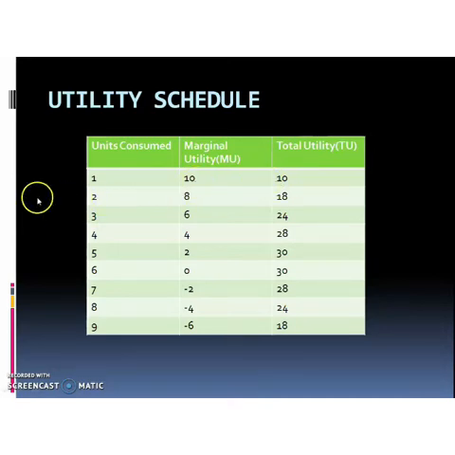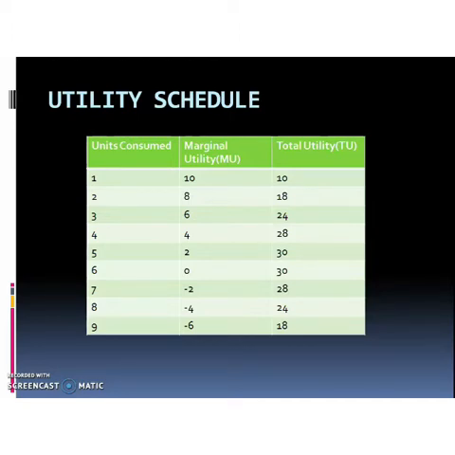At the second level of consumption, TU becomes 18, because the person derives 10 utils from the first consumption and 8 from the second consumption. So the total utility is 10 plus 8, that is 18. Okay. The third unit of consumption: 10 from the first, 8 from the second and 6 from the third. So the total utility is 24.